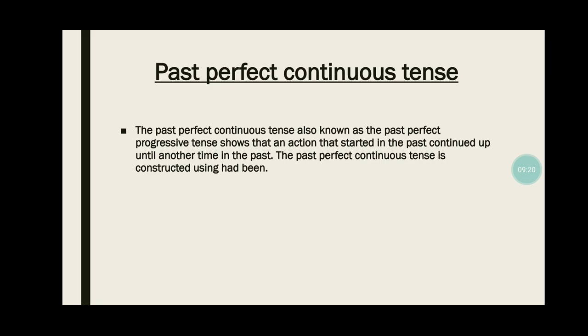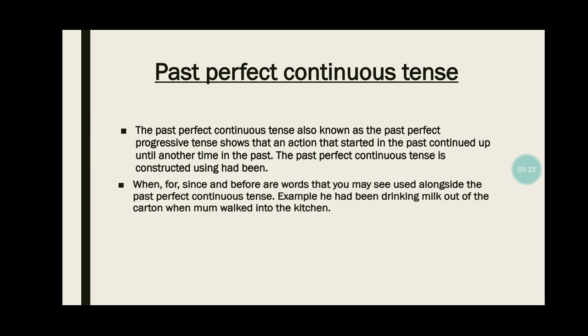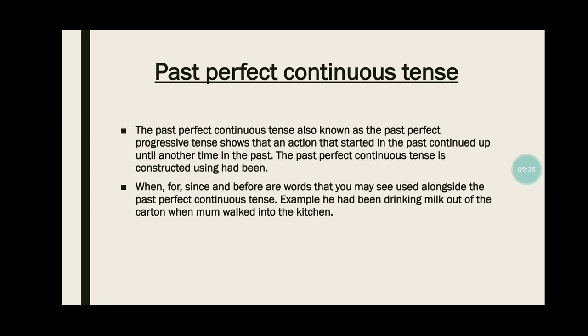Here, this is something that started in the past and continued till another time in the past. For example, had been doing, had been eating. So, had been is going to come in past perfect continuous tense. Example, he had been drinking milk out of the carton when mum walked into the kitchen. So, here, something that started in the past and continued till another time in the past.